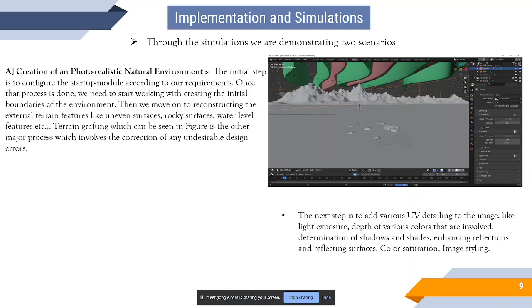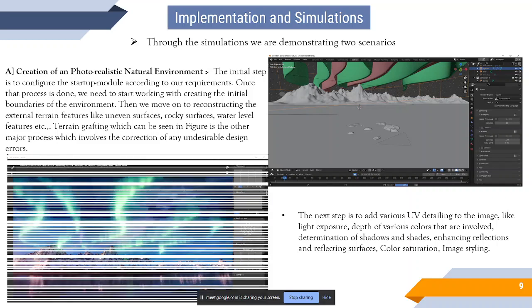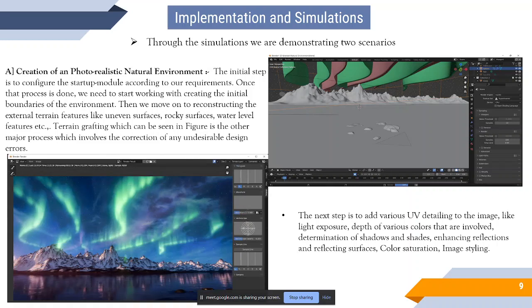The next level is the grafting. When it comes to grafting, you have to implement the color, the texture, the roughness, and all the features that gather the attention of a viewer have to be developed in the next phase. And once all that is done, this is the final image that you get.